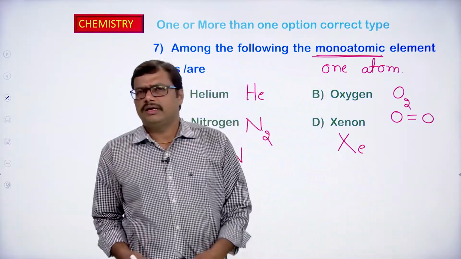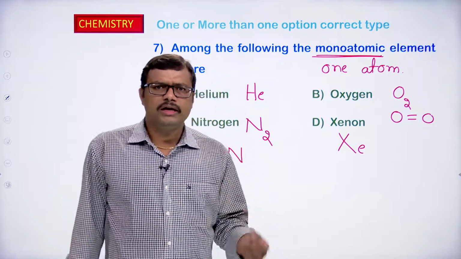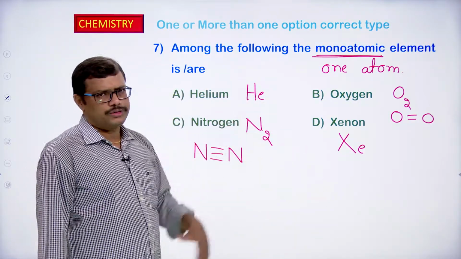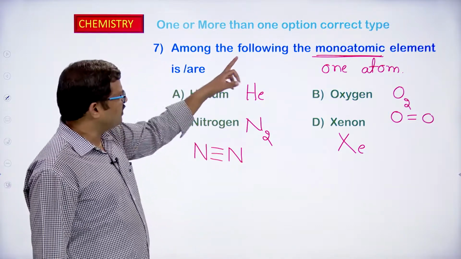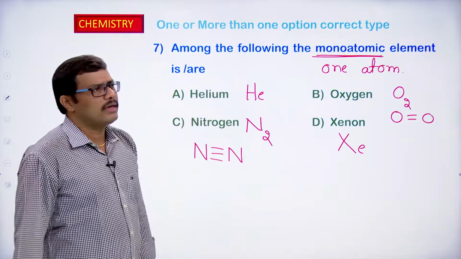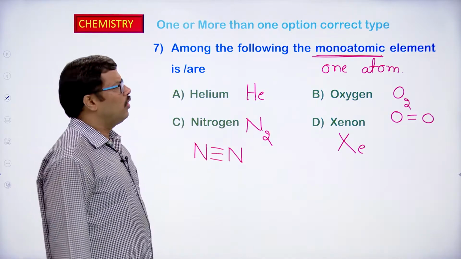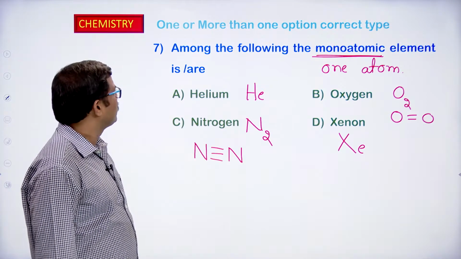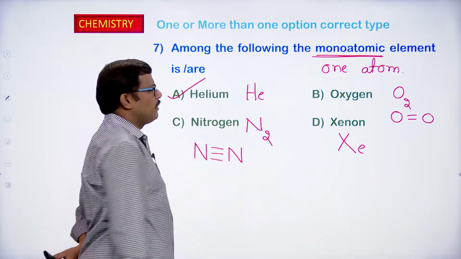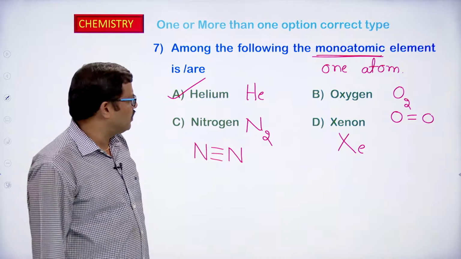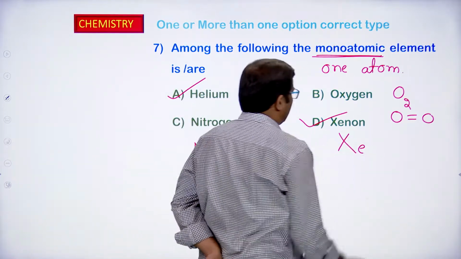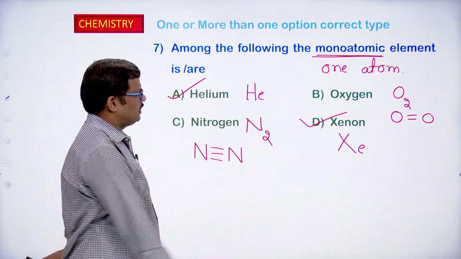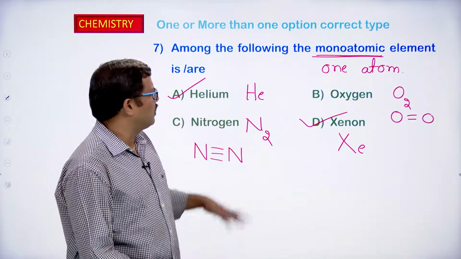Xenon in nature exists as Xe only, it is monoatomic. Okay. So, what are the options for this particular question? Among the following, what are the monoatomic elements in this case? Helium is monoatomic, in nature it exists as He only. Xenon in nature exists as Xe. So, A as well as D are both correct answers for this particular question.